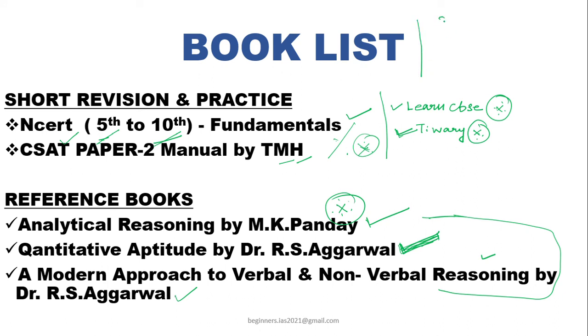Just plan 30, or else split it into 30 plus 30, 60 days. And note that every day, 3 hours per day, spend on CSAT. In these 3 hours, just split it into 1 plus 2 hours. The 1 hour is for basic understanding. Don't get any confusion. Basic understanding is very important.